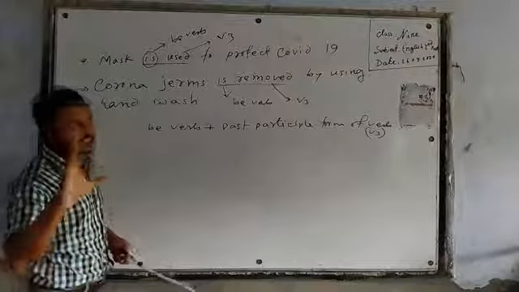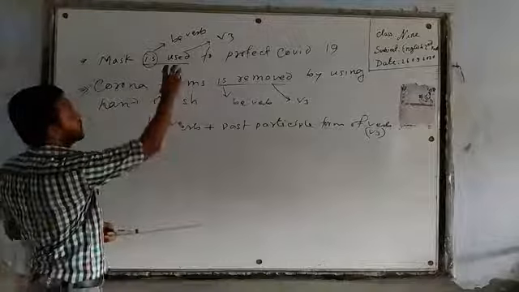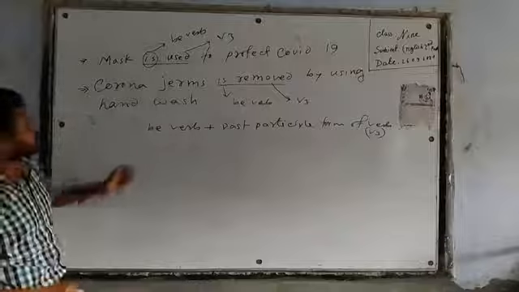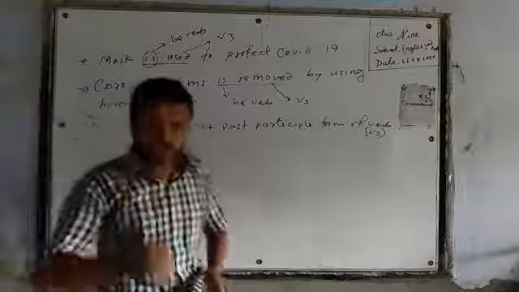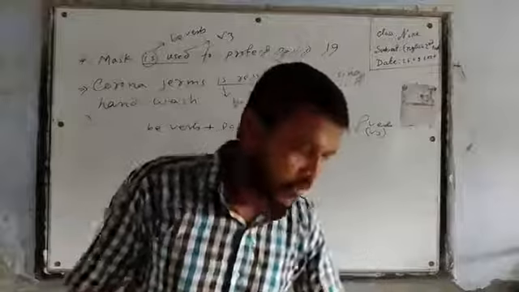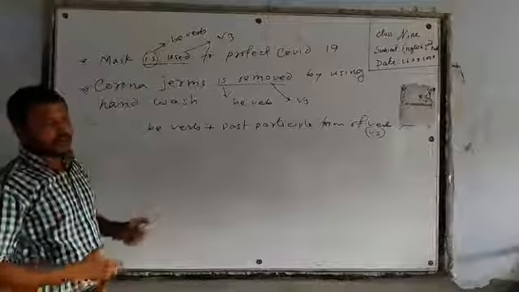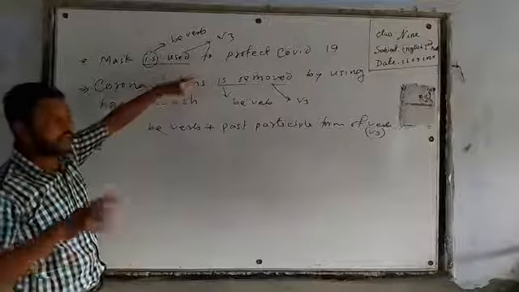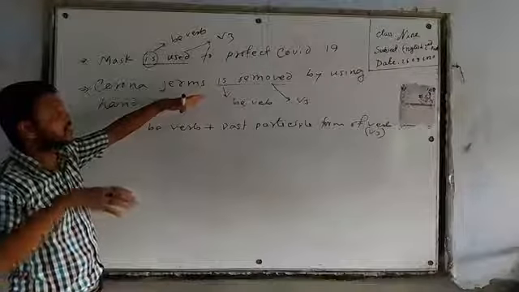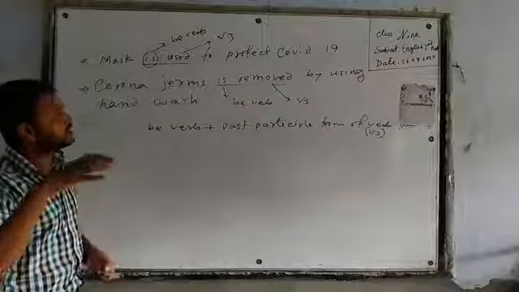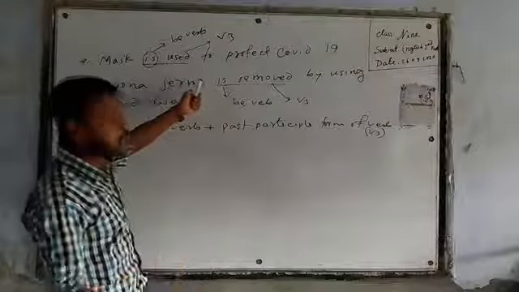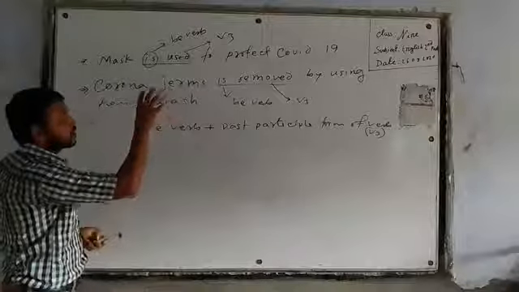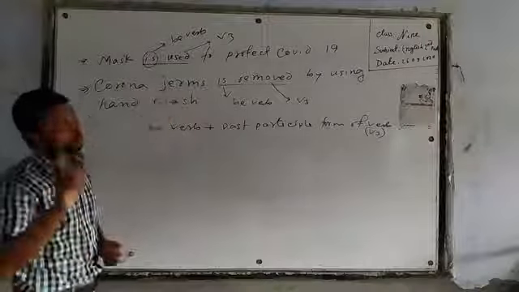Dear learners, I believe this pattern is observed in these sentences. That means this is a passive form. These sentences are using be verb plus V3, the passive form. Dear learners, that means the sentences are written in passive mood. Here the purpose, the activity, is the main factor, and these sentences are used in passive form.